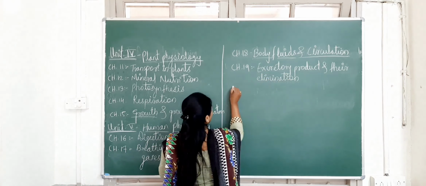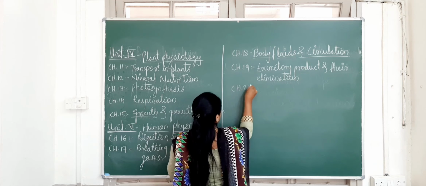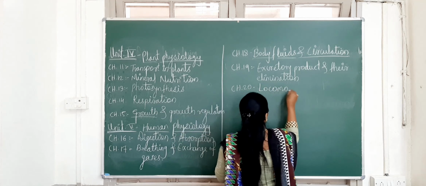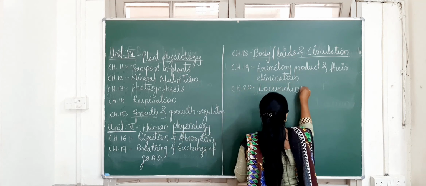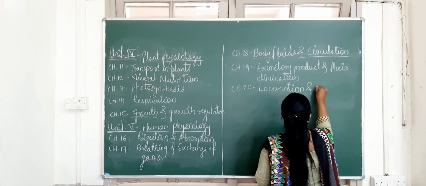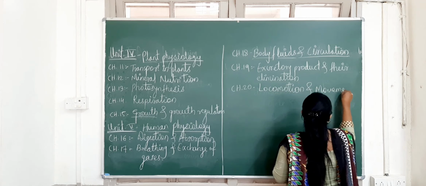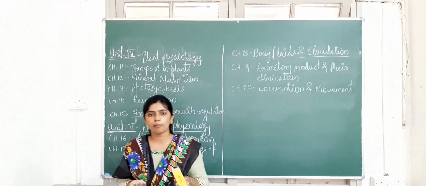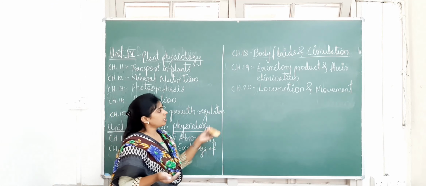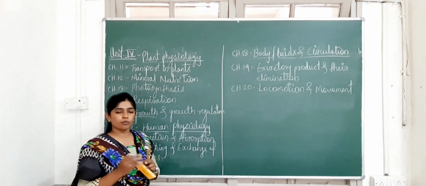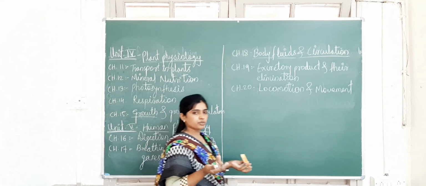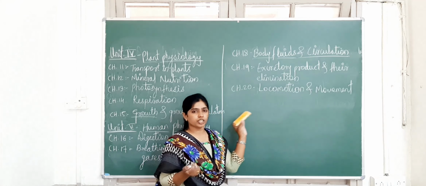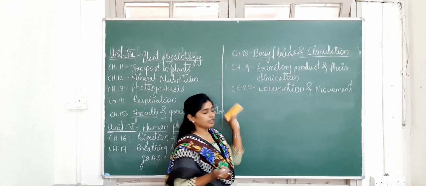Next is chapter number 20. You have to study locomotion. The chapter name is locomotion and movement. So every living organism is heterotrophic. Humans are also heterotrophic. In this topic, we have to study locomotion. Locomotion means we can move from one place to another place. That process is called locomotion and movement. So here we have to study the locomotion and movement of humans.